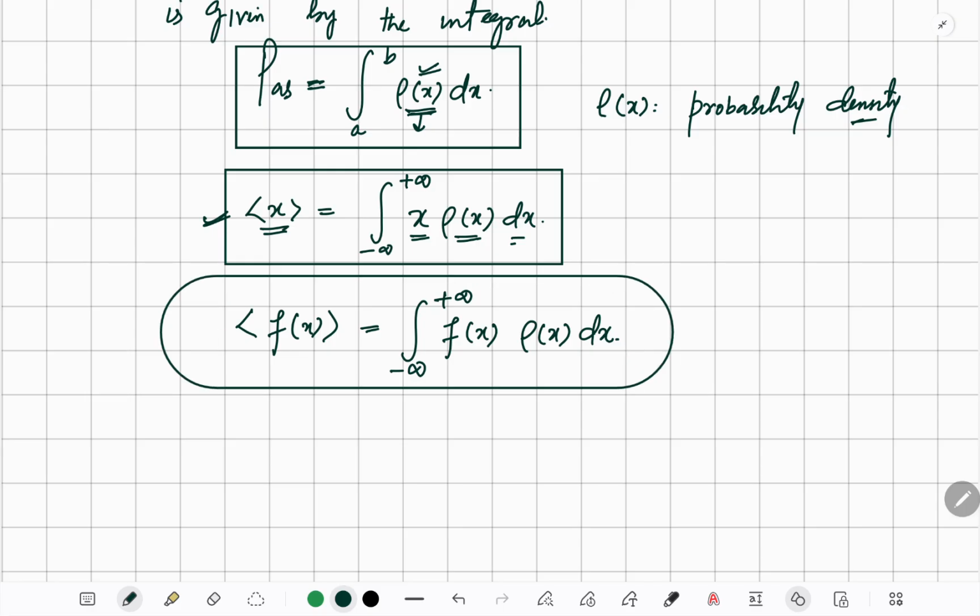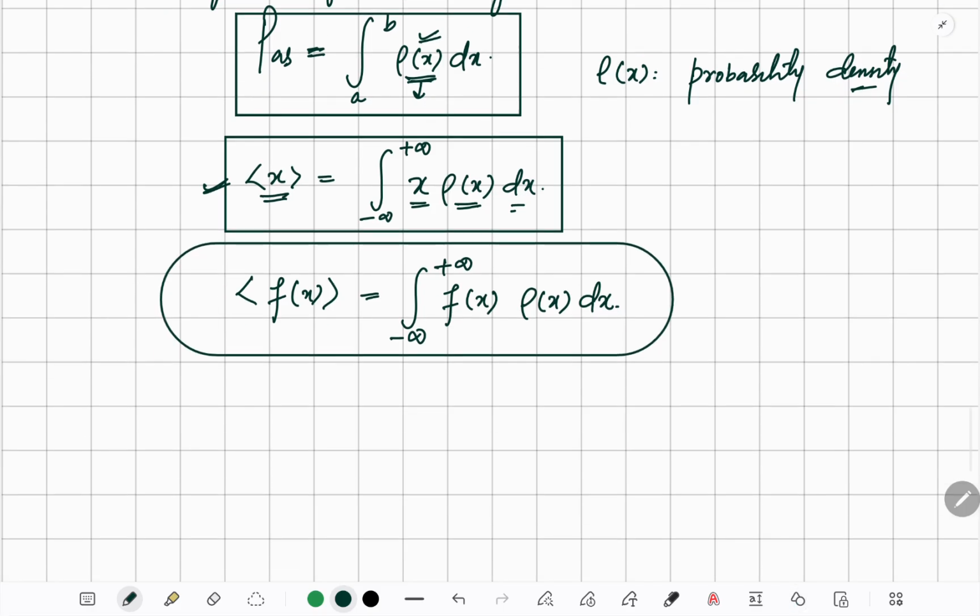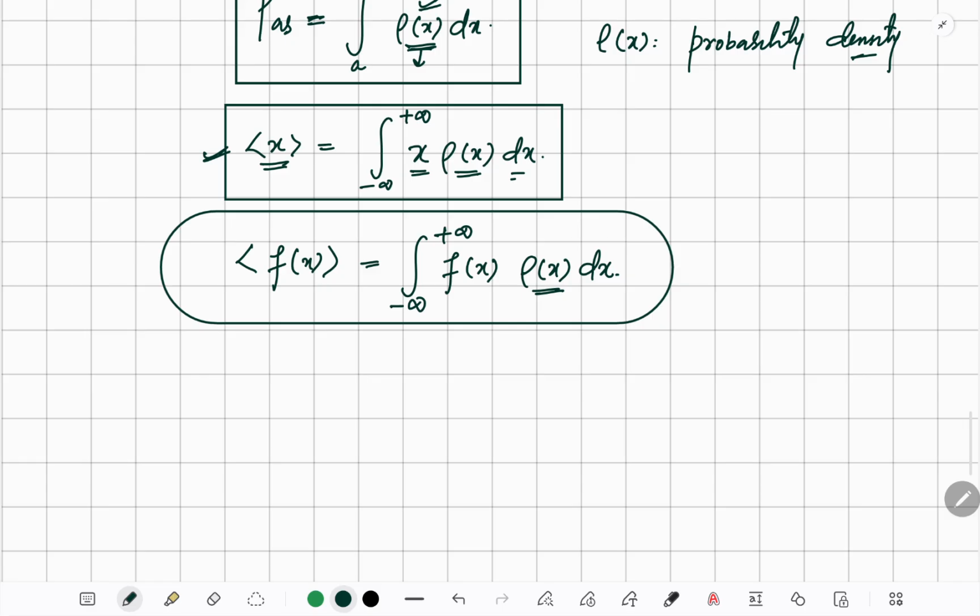It must be given in the question, this rho of x, which is the probability density. Remember again, to find the expectation value of anything, take the integral from minus infinity to plus infinity of f of x, that quantity, into the probability density. I'll do a question on it, then you'll understand what I mean.